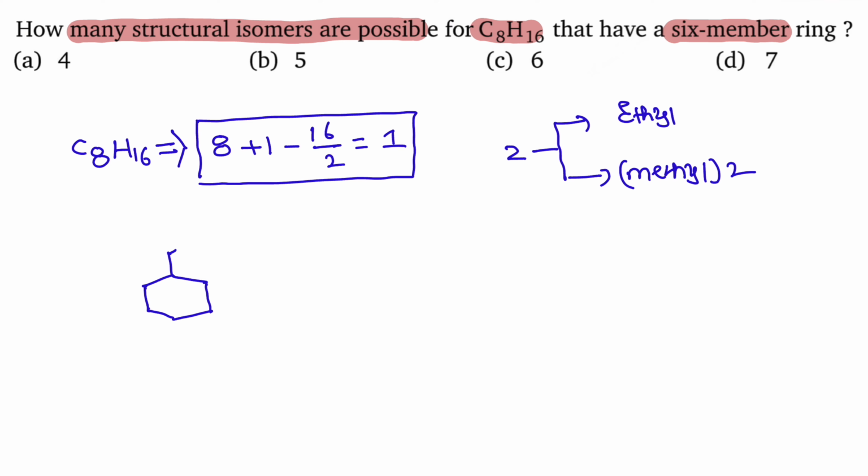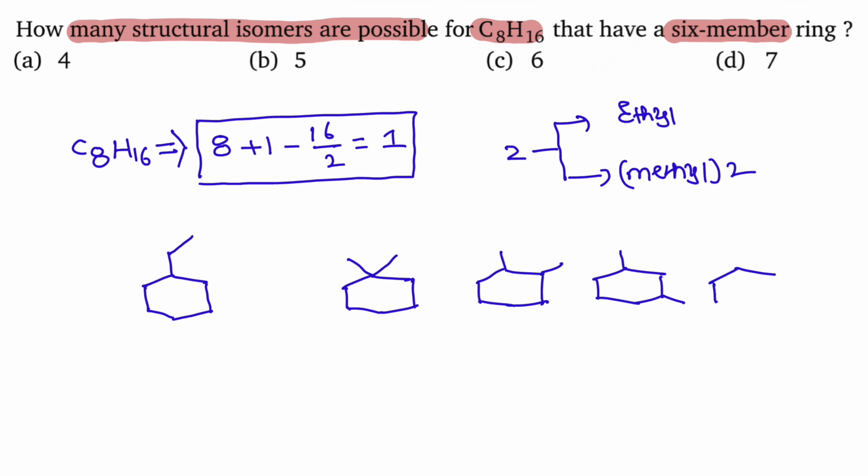First let me write ethyl group like this. After that I am writing methyl groups: 2 methyl groups on same carbon, 2 methyl groups on 1 2 carbons, 2 methyl groups on 1 3 carbons, 2 methyl groups on 1 4 carbons.